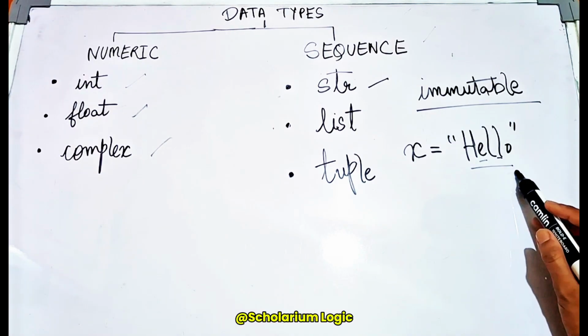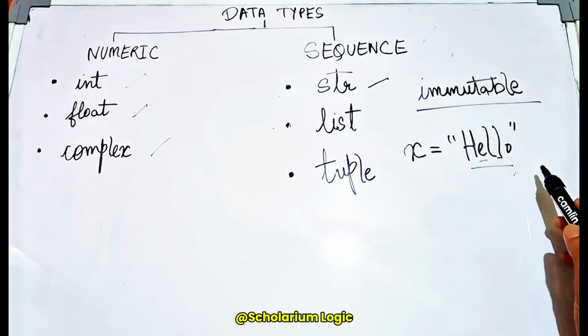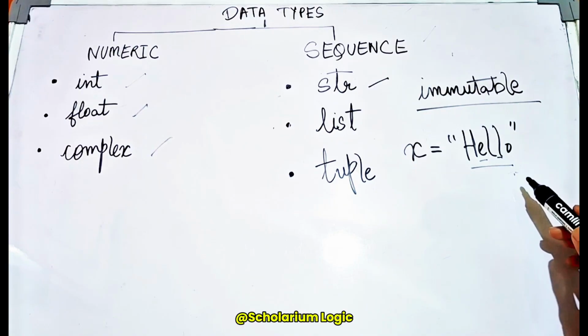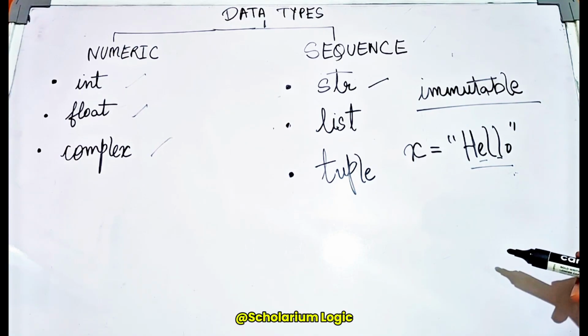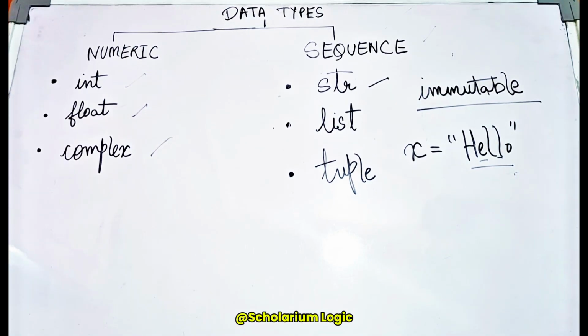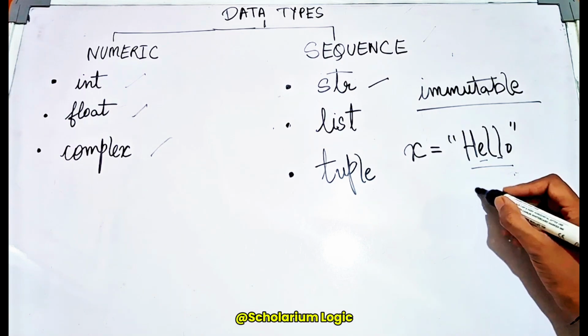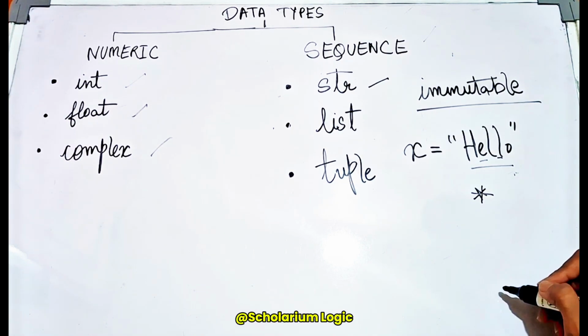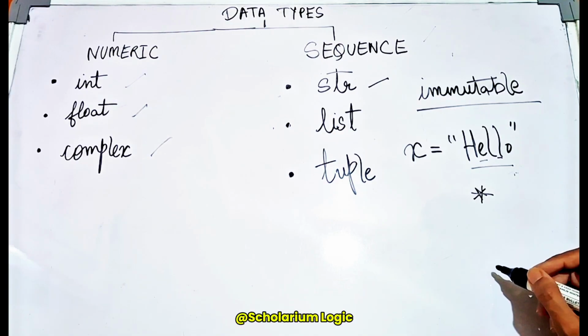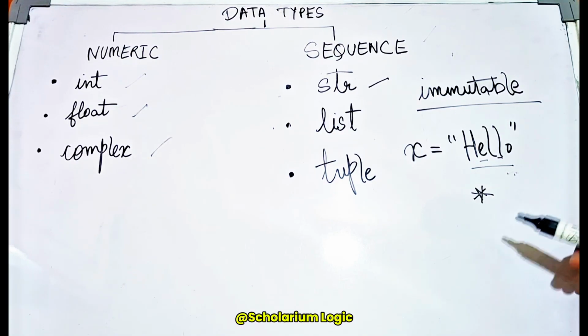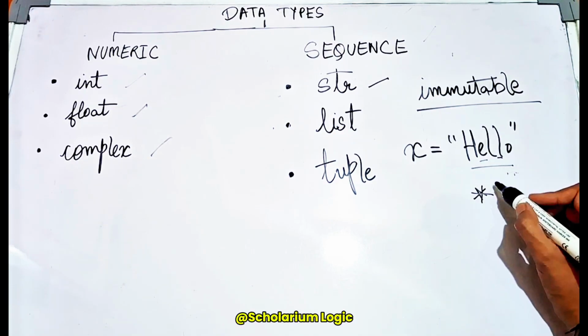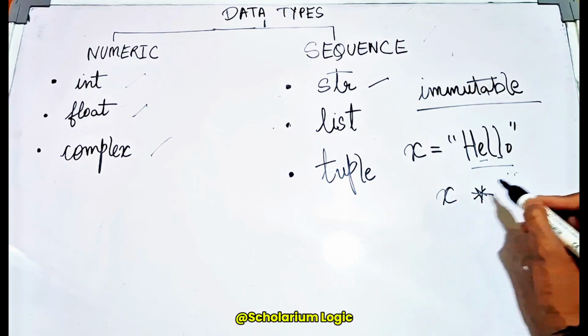We can simply increase the length of this string by assigning it a different value, by concatenating the string with another string, or we can use the multiplication operator, which is also known as the string replication operator, which gives me the same string again and again depending on which number I assign over here.